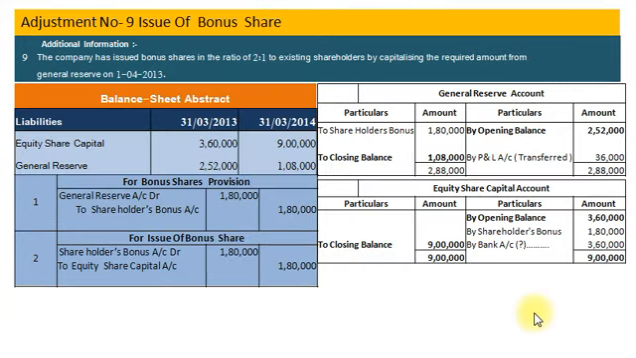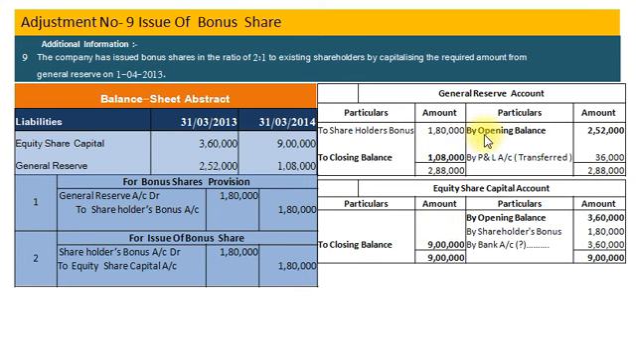Now we will solve adjustment number 9, issue of bonus shares, and the adjustment is the company has issued bonus shares in the ratio of 2:1 to existing shareholders by capitalizing the required amount from general reserve on 1st April 2013. Here is the abstract of balance sheet. Equity share capital 3,60,000 and 9 lakh. General reserve 2,52,000 and 1 lakh 8,000. We have prepared the general reserve account and equity share capital account.